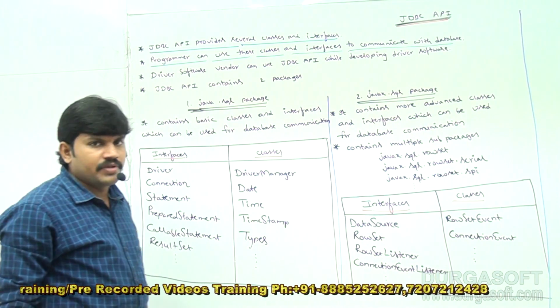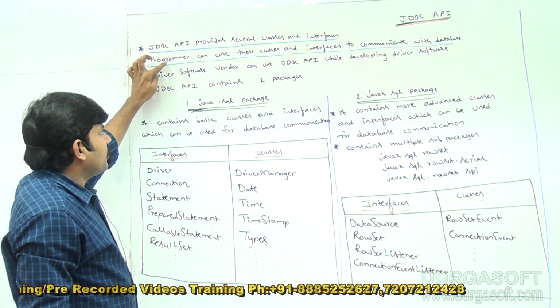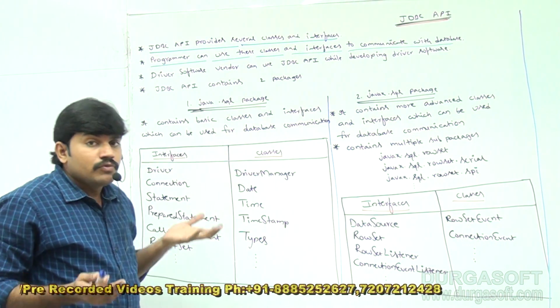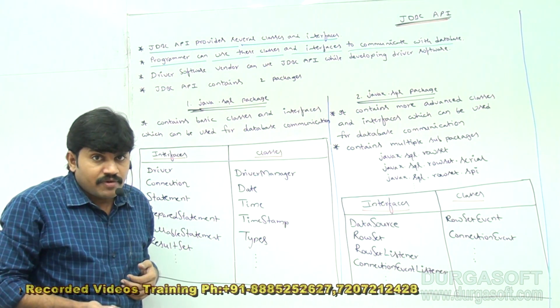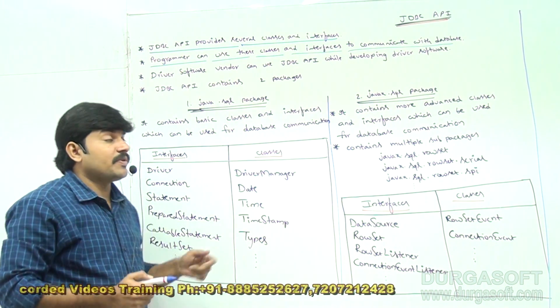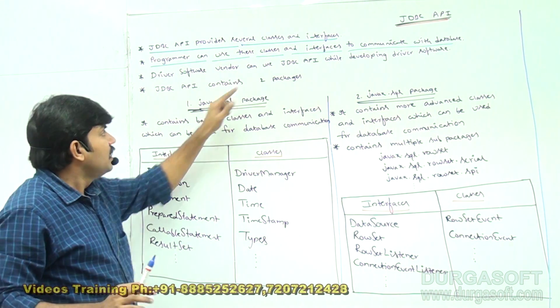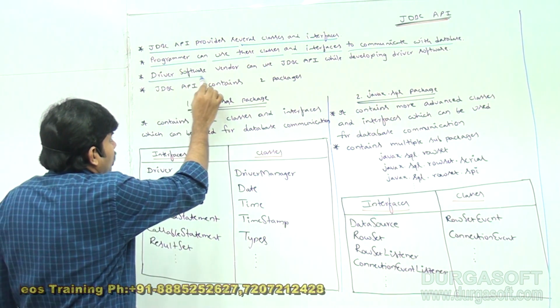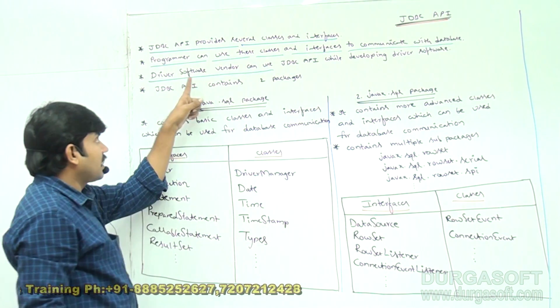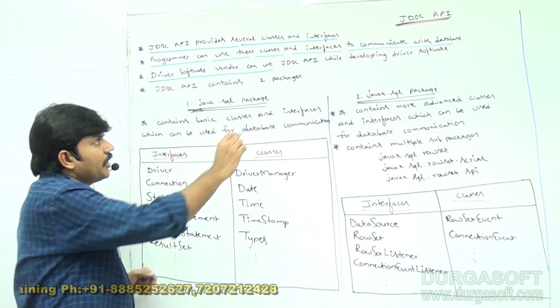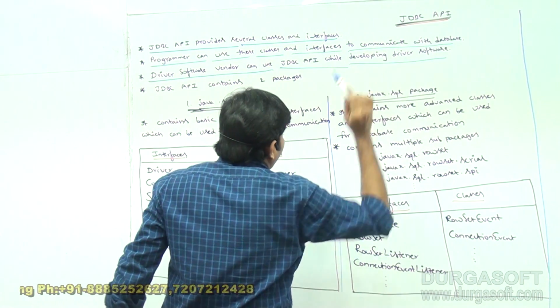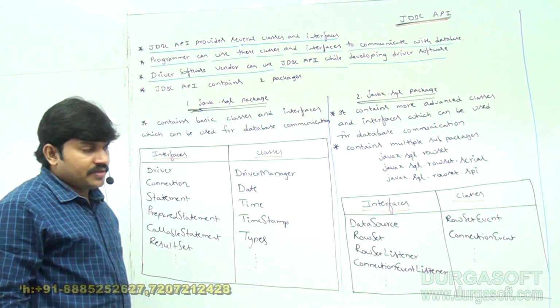As a programmer, if I want to communicate with the database, which classes and interfaces are required? Those are available inside JDBC API. Another person who can use it is the driver software vendor, who can use JDBC API while developing driver software.